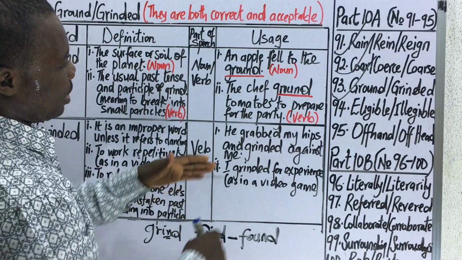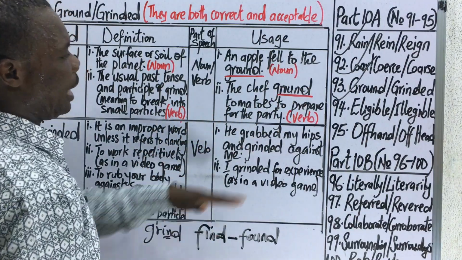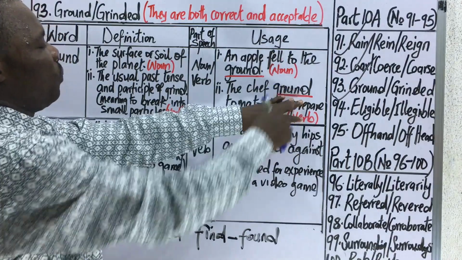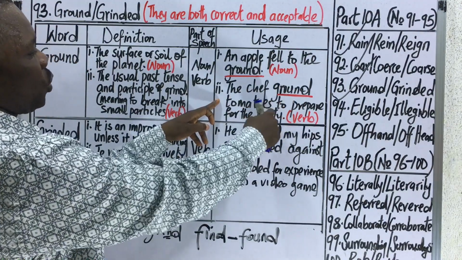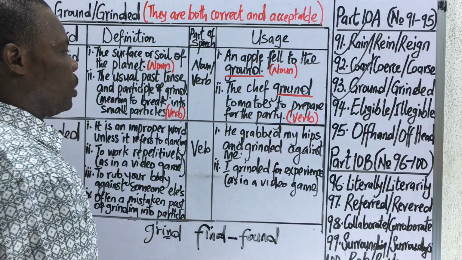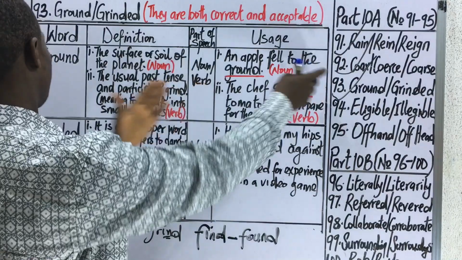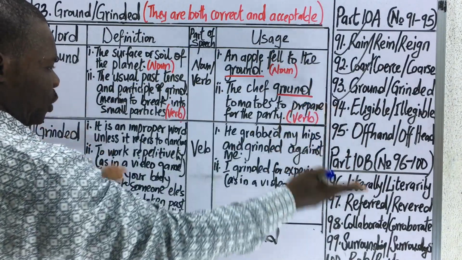The mistake people make is applying the second word instead of the first. When people say the chef grounded tomatoes, it is a wrong usage.